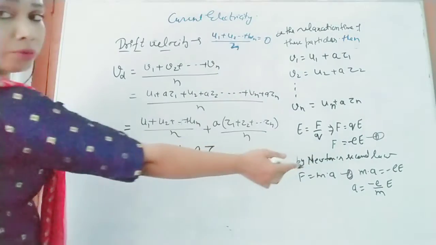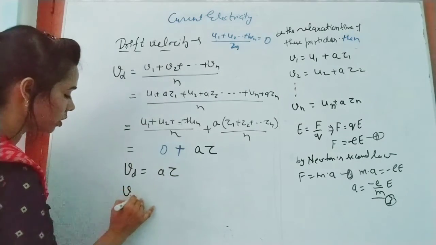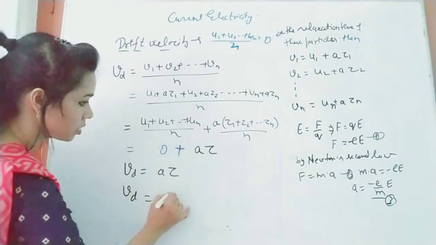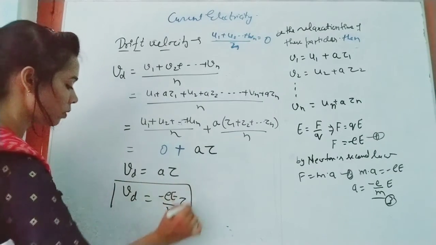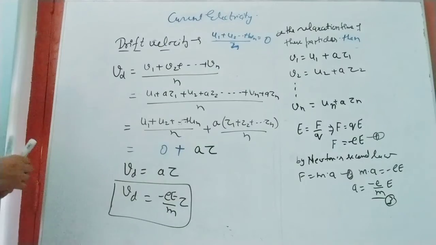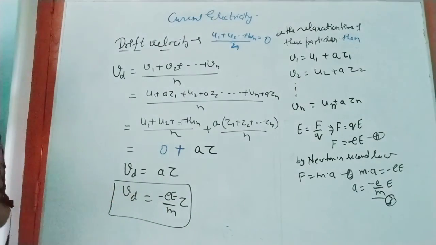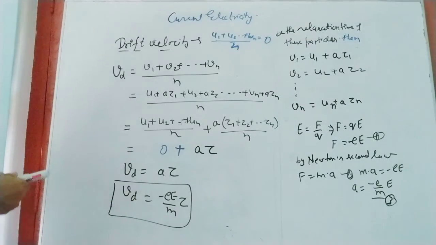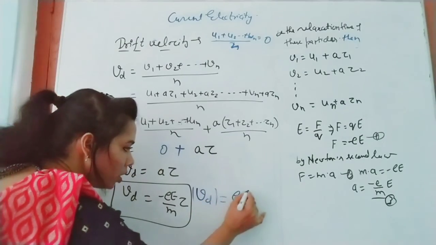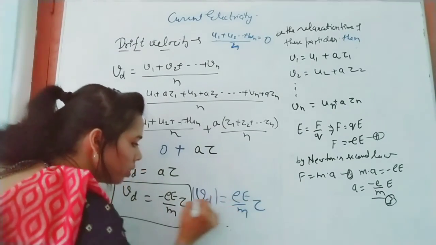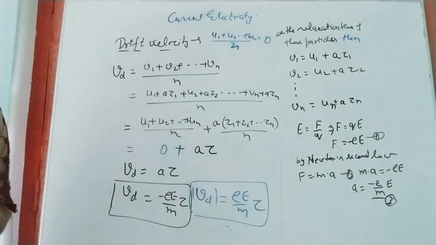Now what is the value of a from that equation? From the third equation you can find the value of a: a is minus e into E upon m. So Vd equals minus e into E upon m, times tau. This is the expression for drift velocity. The magnitude of Vd, means the magnitude of this velocity, equals e into E upon m, times tau. If any question asks about the magnitude, you can use this. Okay, then.